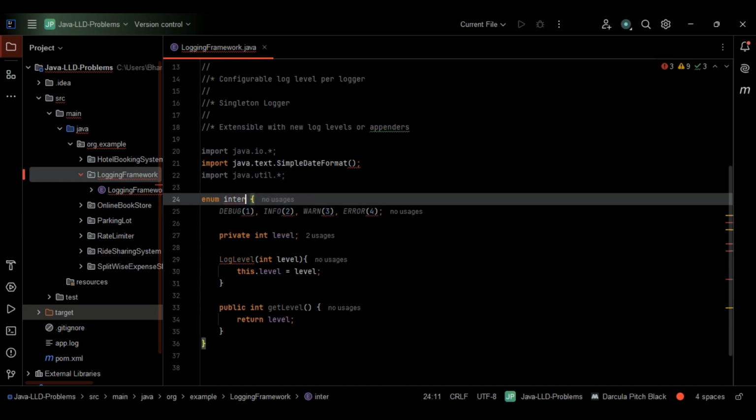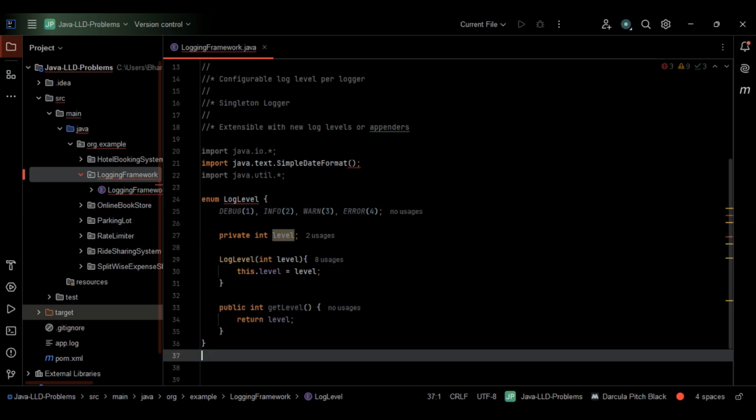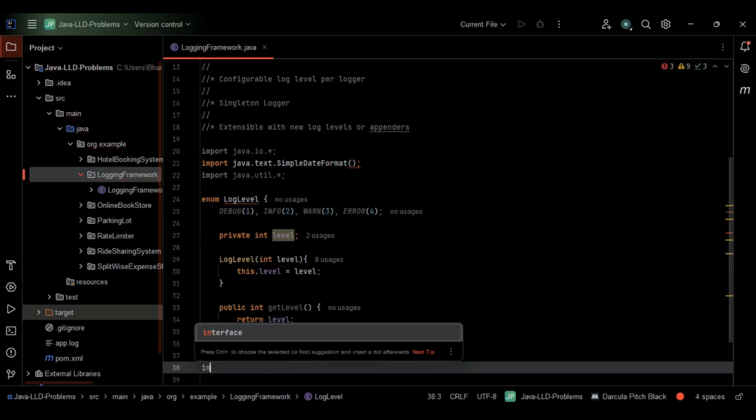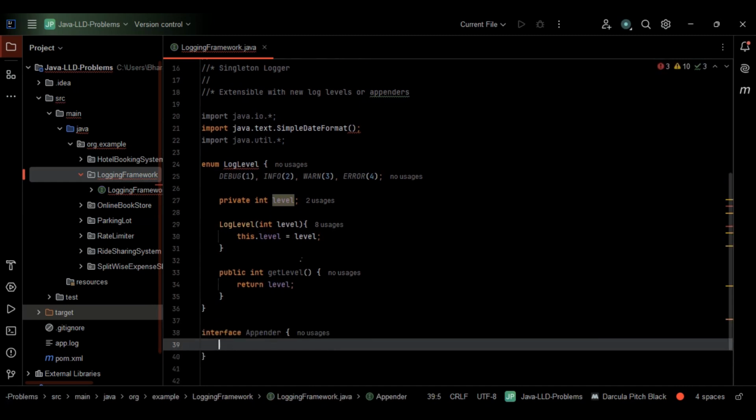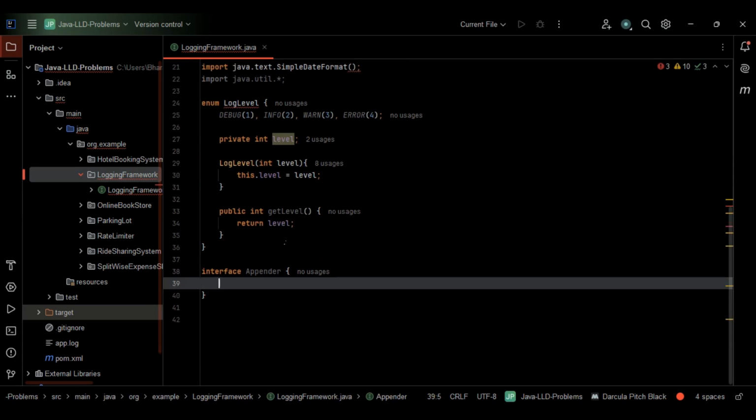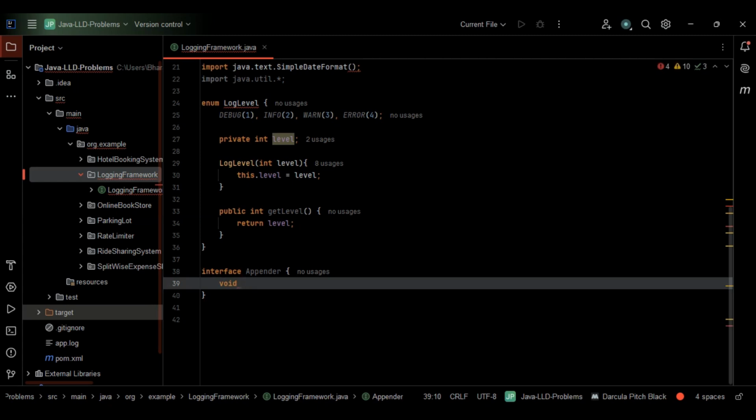So here I'll just give, sorry. So what happened here? Let me come out of this one here. I'll just go with interface appender. We have already discussed this one, so we have the idea of this. So let's go with the method to handle log output. I'll just go with void here. So the method, I'll be going with append.